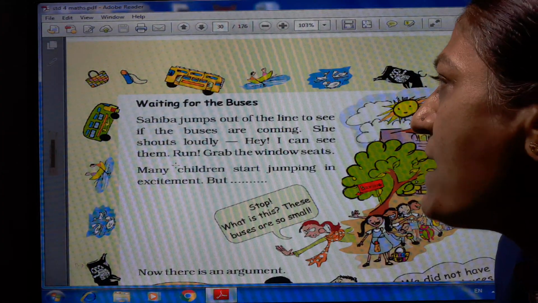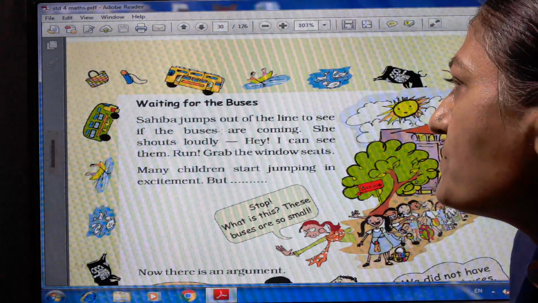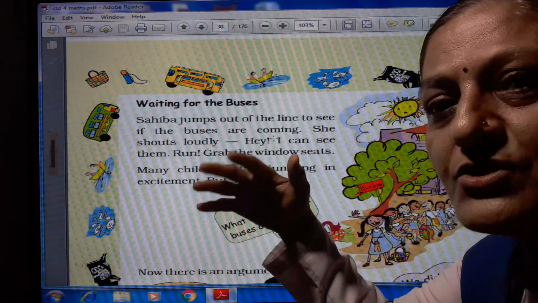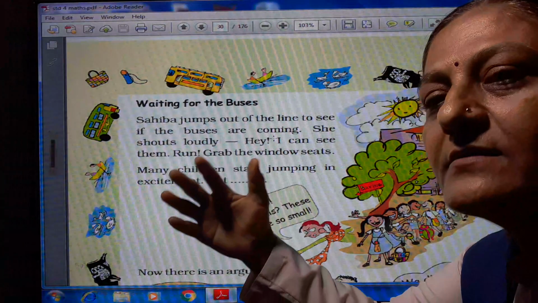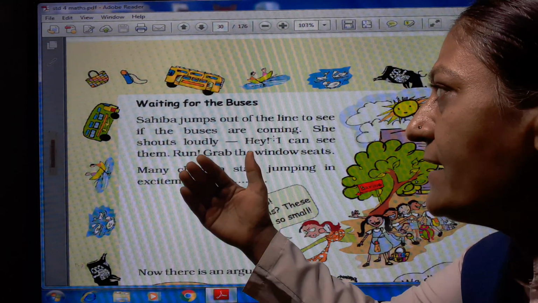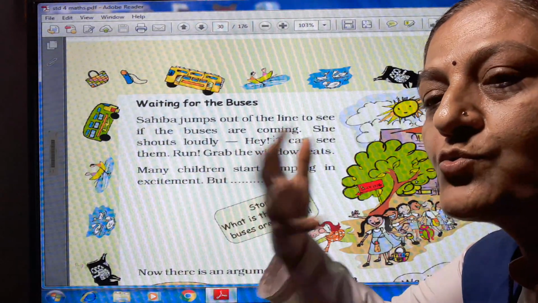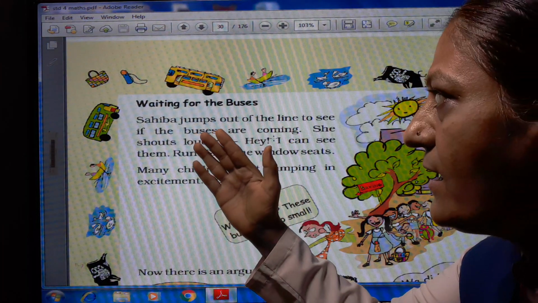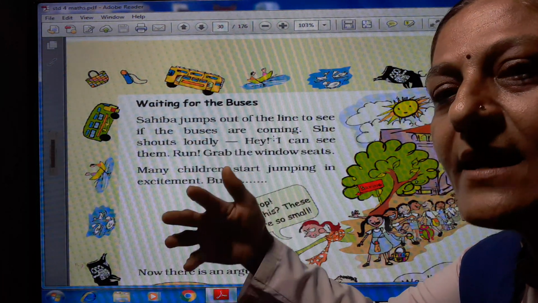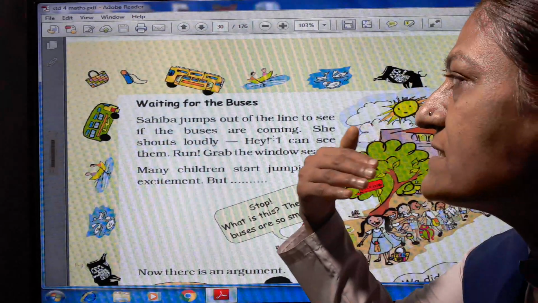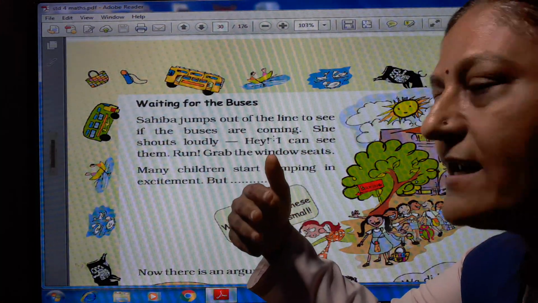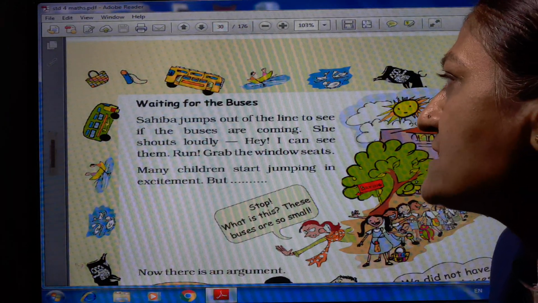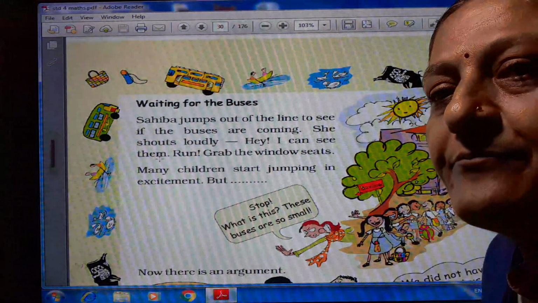So this way Sahiba jumps out of the line to see if the buses are coming. When the teacher gave instruction to the students to make a line and come in a line, the students were very excited at that time. And Sahiba is more excited than other students, so Sahiba jumps outside the line and sees whether the buses are there or not. She shouts loudly, "Hey, I can see them."